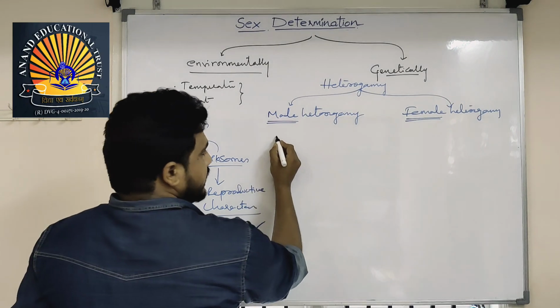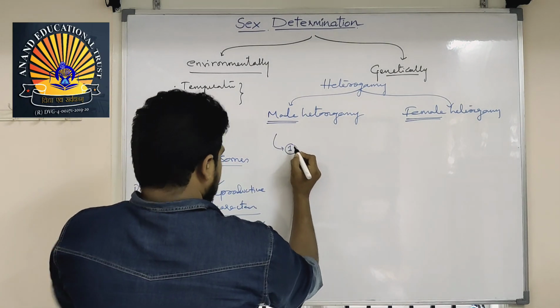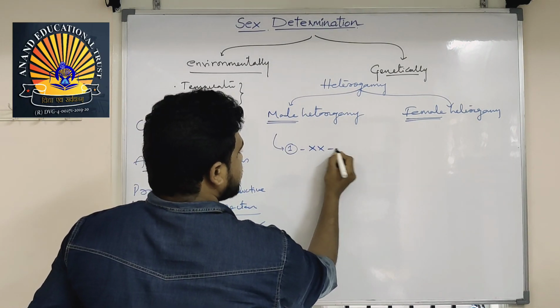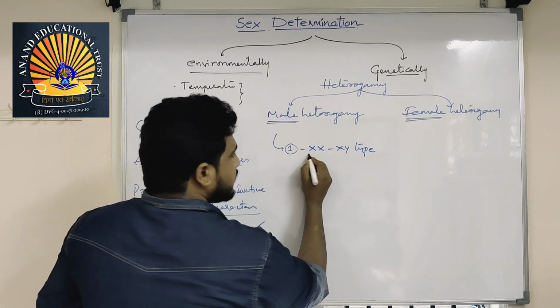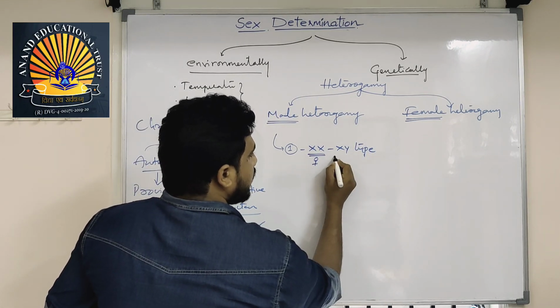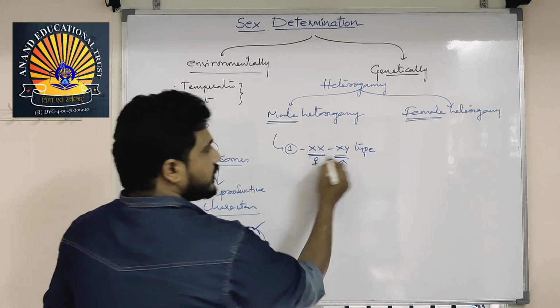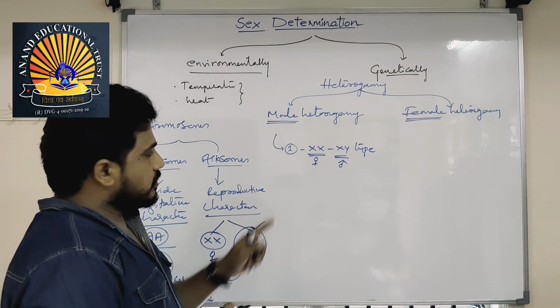Male heterogamy, example number one: XX, XY type. Here XX is female and XY is male. In both sets these are allosomes.